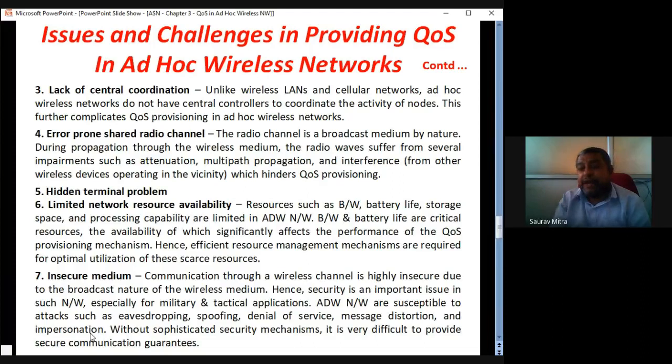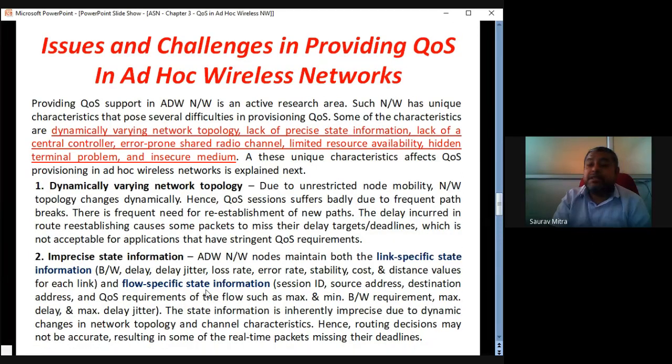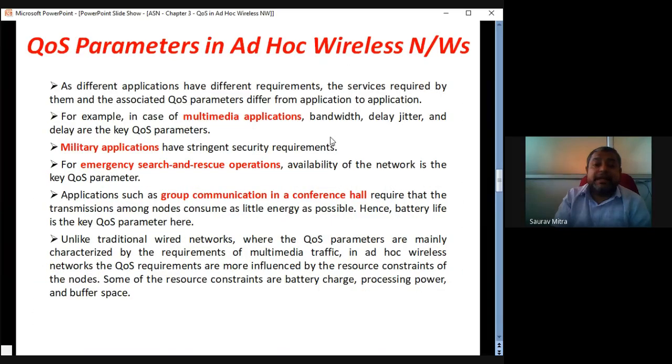So these are negatives of ad hoc wireless network. Without a sophisticated security mechanism, it is very difficult to provide a secure communication guarantee. Especially in case of military application, insecure medium is a very bad thing. Quality of service includes security also as far as military applications are concerned. So these are 7 points which you have to explain as far as quality of service is concerned. But the main thing, you have to understand, is that not every time every parameter is a quality parameter.